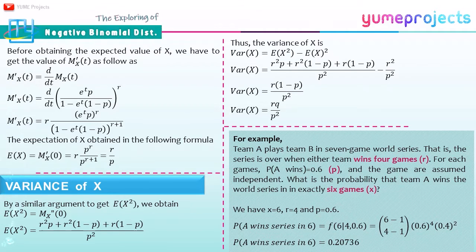As an example, team A plays team B in a 7-game World Series, and the series is over when either team wins 4 games. For each game, the probability that A wins is equal to 0.6, and the games are assumed independent. What is the probability that team A wins the World Series in exactly 6 games? We have x is equal to 6, r is equal to 4, and p is equal to 0.6. So we get the probability that A wins the series in 6 games is equal to 0.20736.